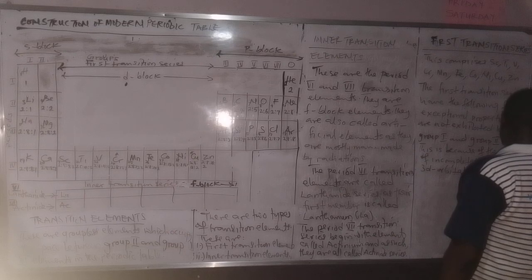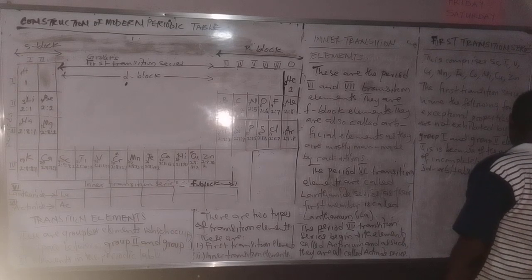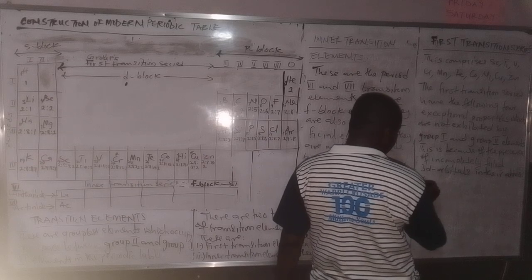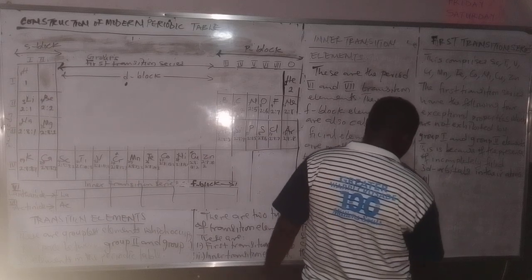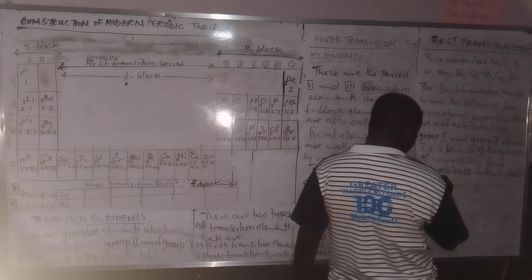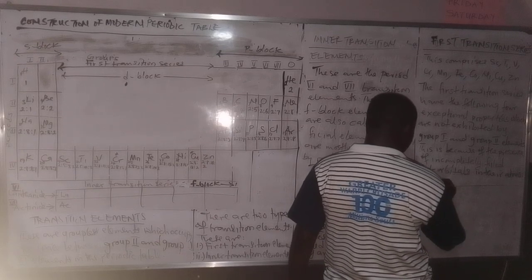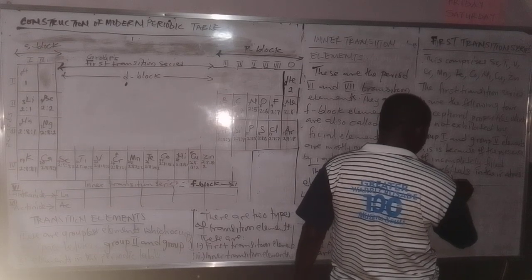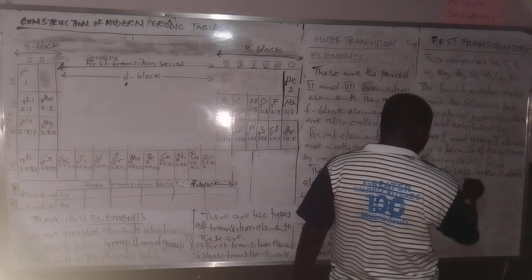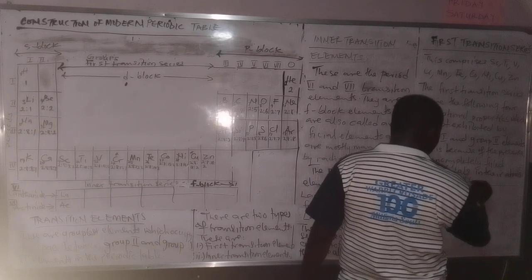in their atoms. What do I mean? Now, what am I saying? Don't forget, you have to look at what we have looked at before. You have transition elements, electron configuration.